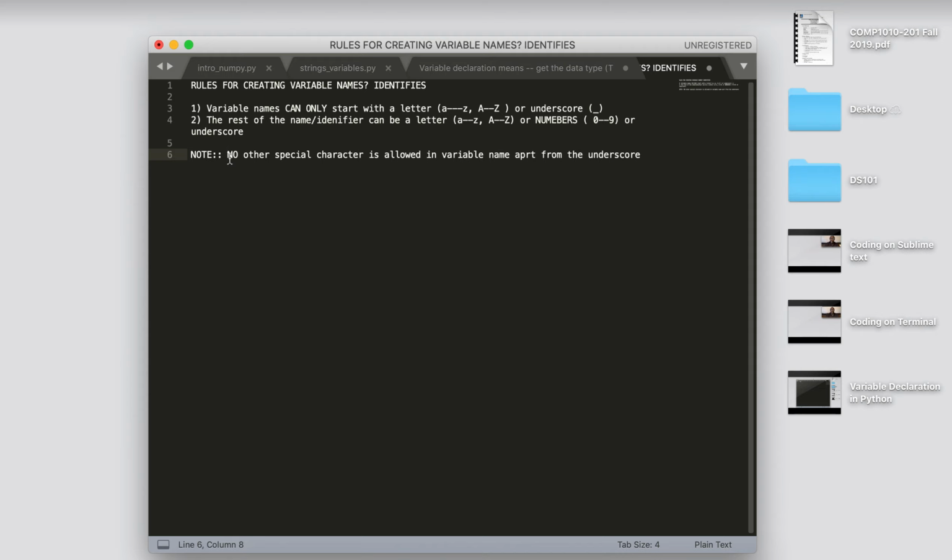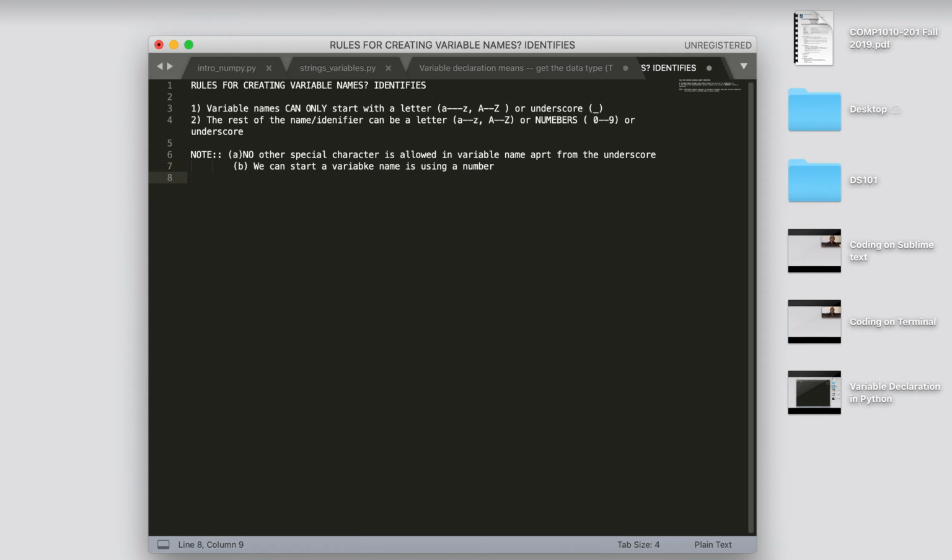So that's note 1. Note 2, arising now from these two rules, is that we cannot start a variable name using a number. These are important things to know.